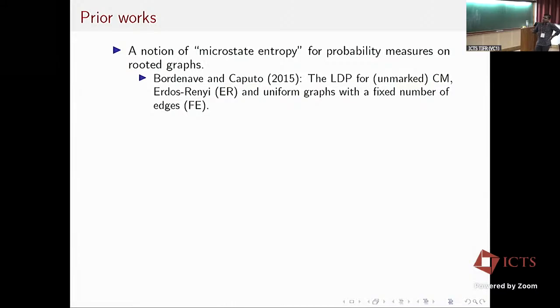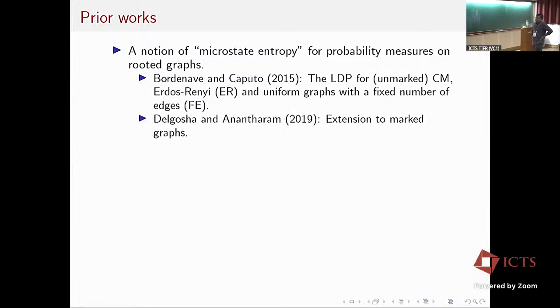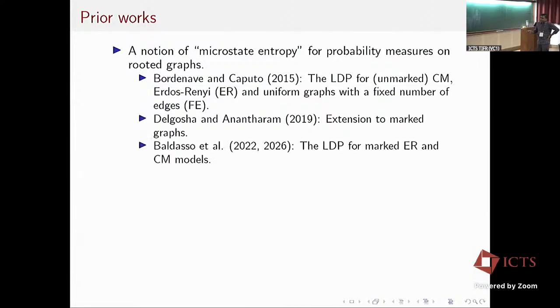Using that microstate entropy, they show a large deviation principle for unmarked configuration model heterogeneous graphs, as well as graphs with a fixed number of edges. Later, this microstate entropy was extended to marked graphs by Delgosha and Anantharam. Then using that extension, Baldasso and others show the LDP for marked heterogeneous fixed-edge as well as configuration model graphs.